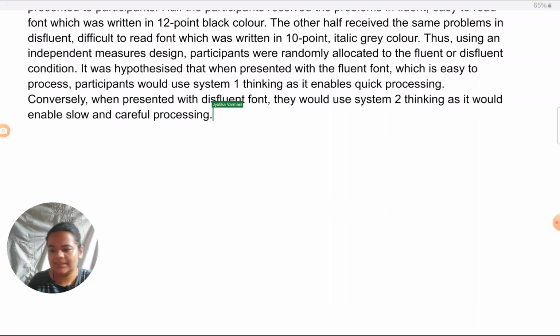Coming to who were the participants in the study, what was the material used? Material as such, it's understood there must be just some sheets of paper on which they were presented problems. So in material, instead of talking about sheets of paper, that would be a little generic. I can give an example of what problem was presented to them. That would be better. Like on the sheet of paper, which problem is given, that would be more relevant to the study. So I'll give that. As far as participants are concerned, there were some 40 Princeton students.